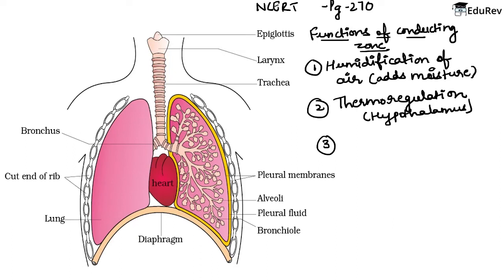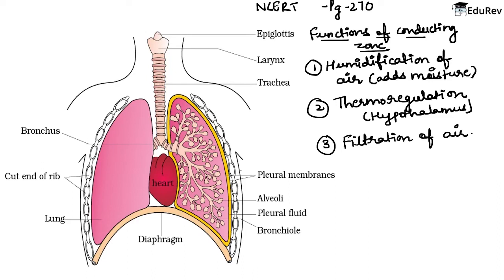Now the third function is the filtration of air. It is the filtration of air. Now how does this happen? You know that our noses have some hairs which trap the dust particles. Okay, so all these functions are the functions of the conducting zone.